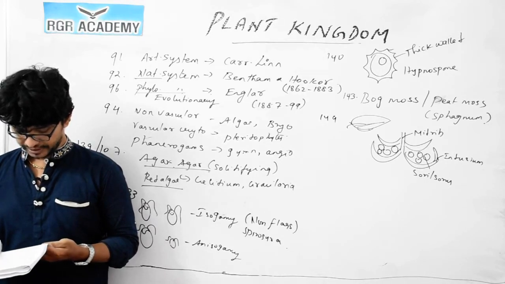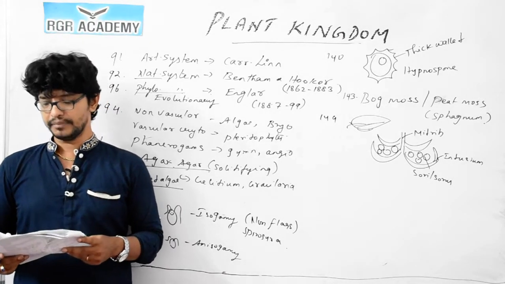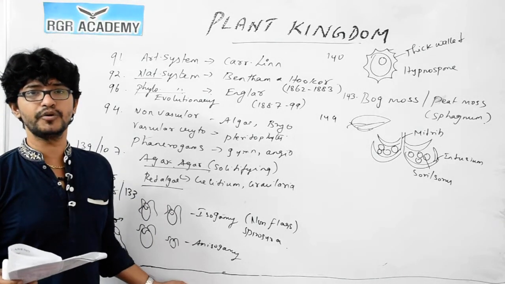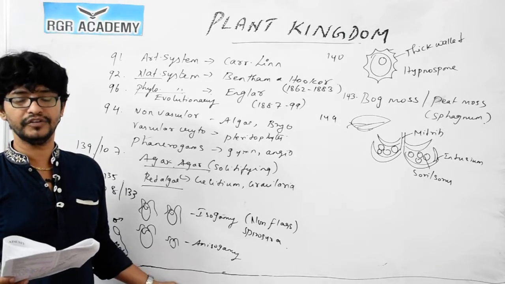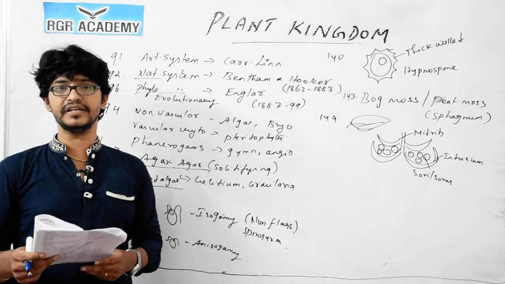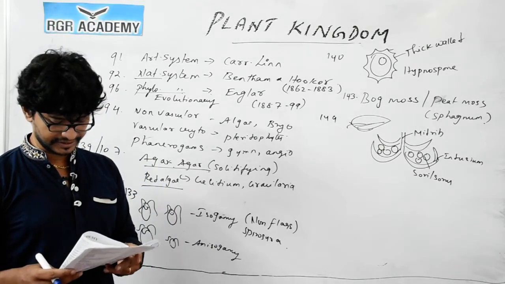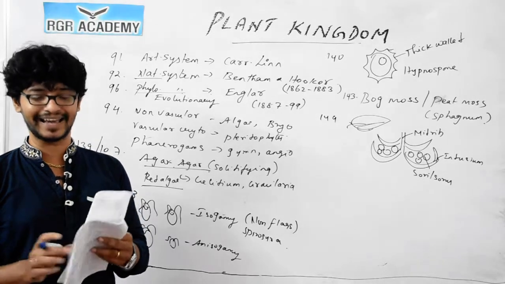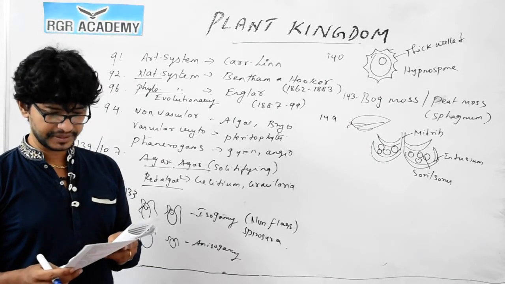Question 155, which of the following genera is homosporous? Lycopodium is homosporous, because in pteridophytes the majority of plants are homosporous. What is homosporous? Those which produce a similar kind of spores. An example is Lycopodium. However, plants of genera like Selaginella and Salvinia are heterosporous, and Pinus and Cycas, the gymnosperms, are also heterosporous. So question 155, 4 is the correct answer.